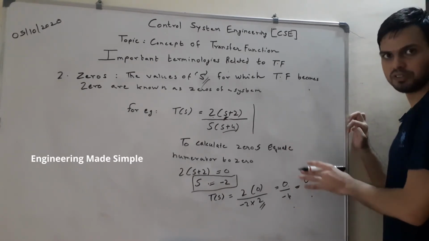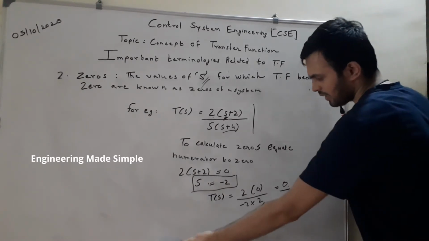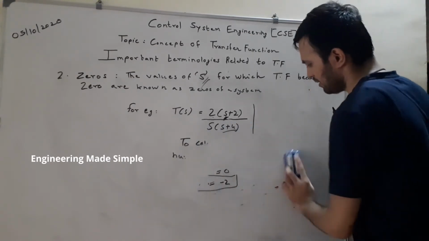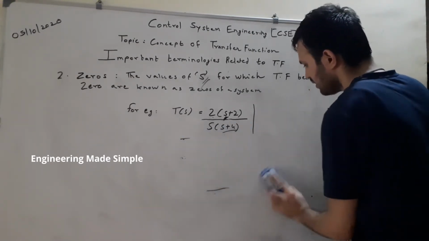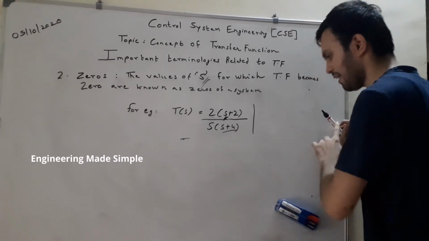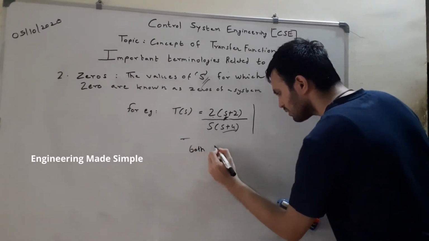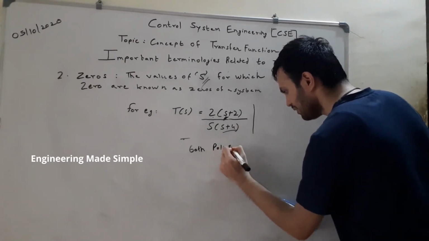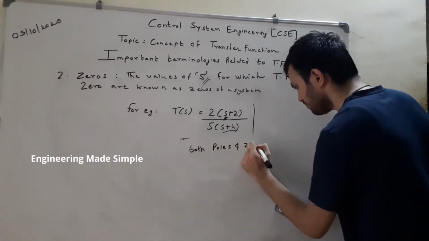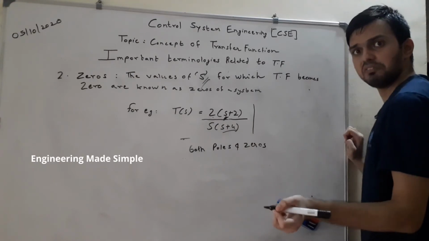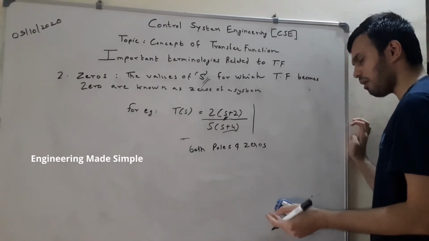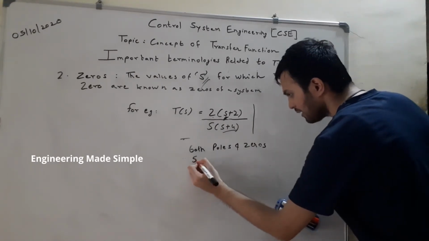So these are poles and zeros. Now next, some concepts related to them. This concept is applicable to both poles and zeros. Poles and zeros can often be distinct from one another.